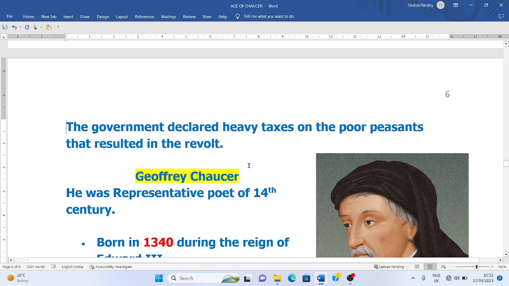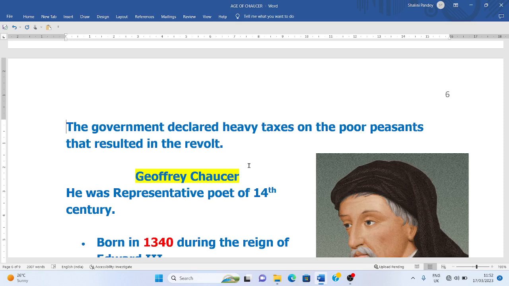Now what happened? The peasants' revolt broke out in this age, and the peasants, the farmers, talked about a better life for themselves. They were living in very bad conditions. They wanted proper wages, proper money for themselves. They were struggling under the heavy taxes of the government. And Richard II was king at that time, and he was not sympathetic towards the poor at all, and he crushed them with a heavy hand.